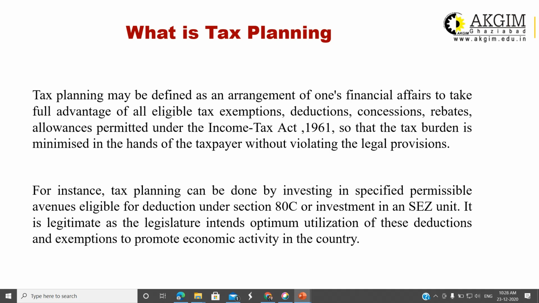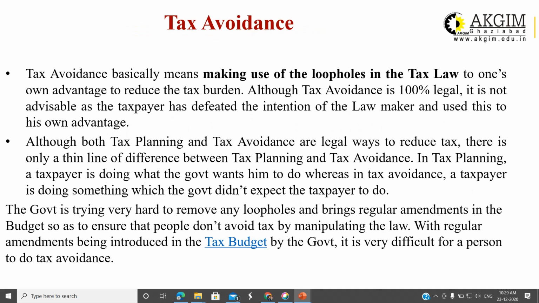Tax planning is a legal thing. You can save just because of investment, just because of location, just because of the nature of the product or services. There are many things. So it is my advice that before calculating your tax liability, you must have proper knowledge of tax planning so that the tax liability can be reduced.